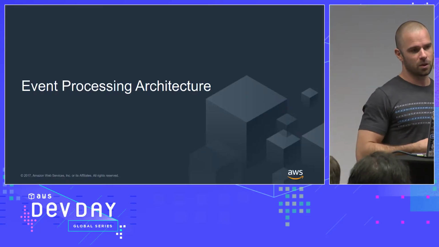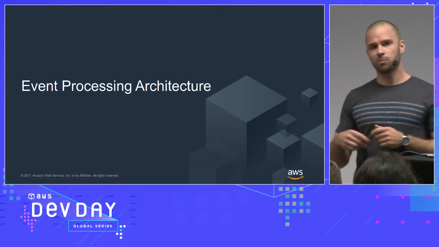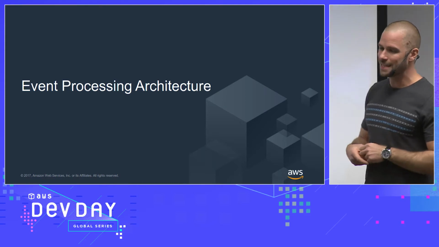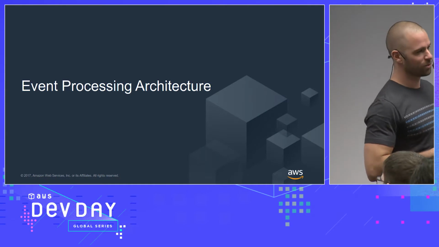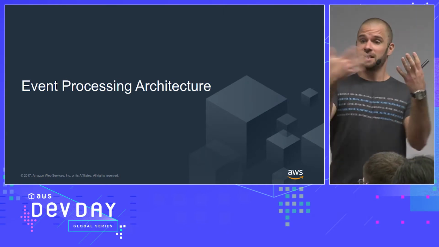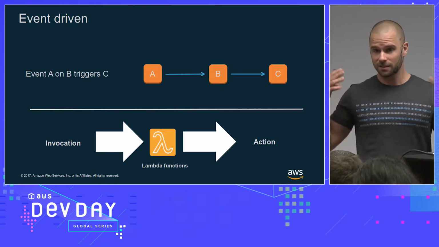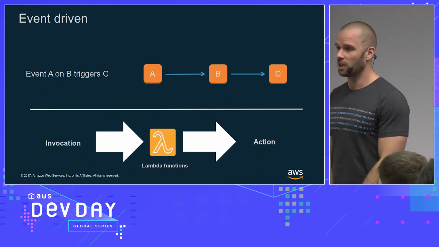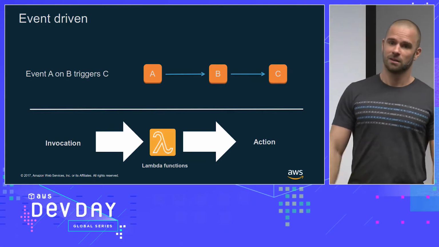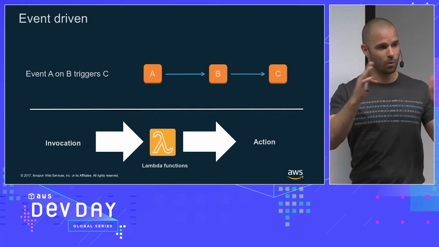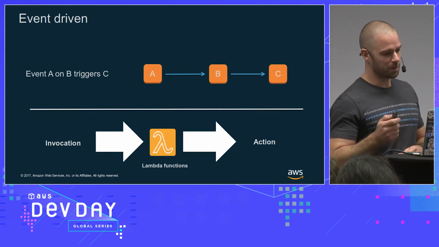A lot of stuff. So let's take a look at the first set of architectures. Event processing is really the initial idea, as I said, of how we wanted Lambda to be used, which was get an event from an S3 bucket and process it. So event-driven is, for me, the way the world runs, right? When I talk to you and you answer me, it's event-driven. You do not ask me for information all day long, right? We are waiting for events to happen. So I really like this paradigm, especially for software development.